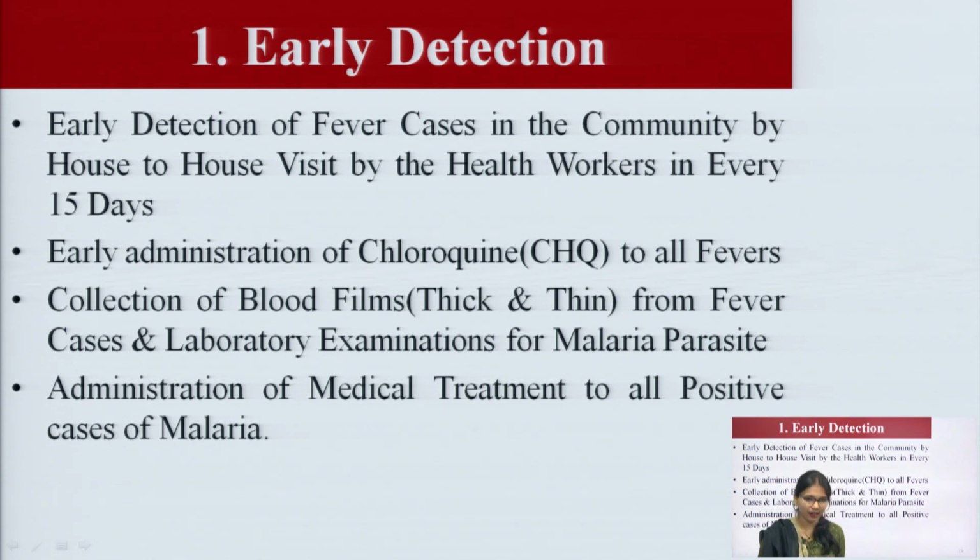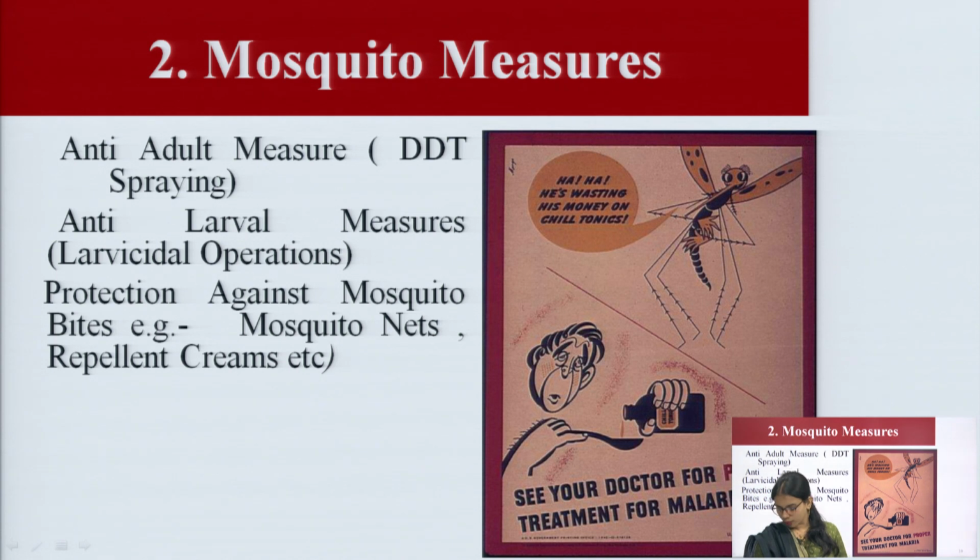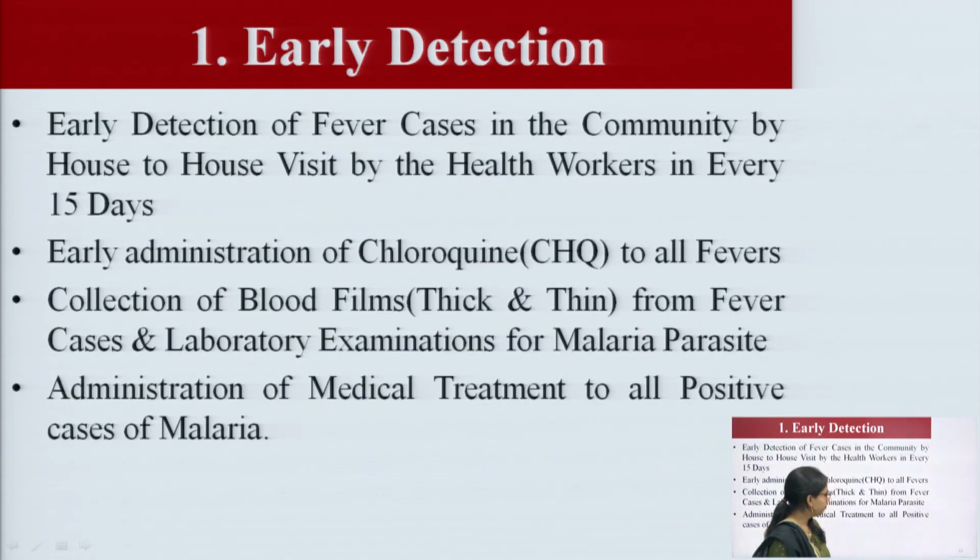This dose is divided over day 1, 2 and 3. I am going to tell you how we divide this chloroquine.